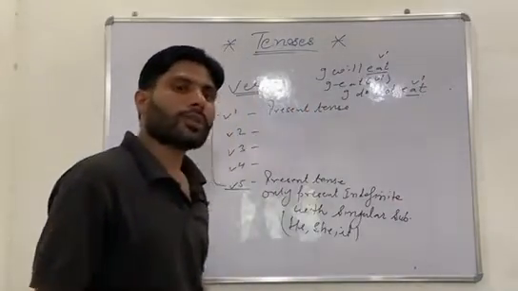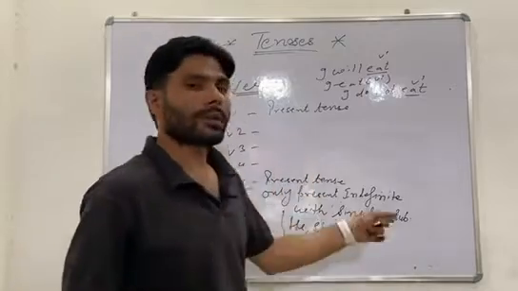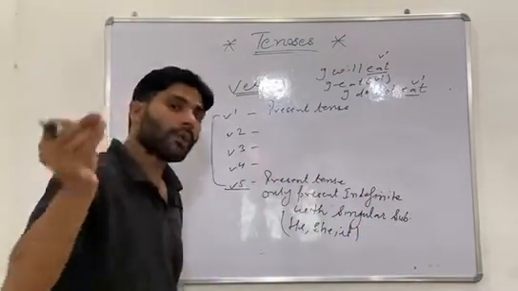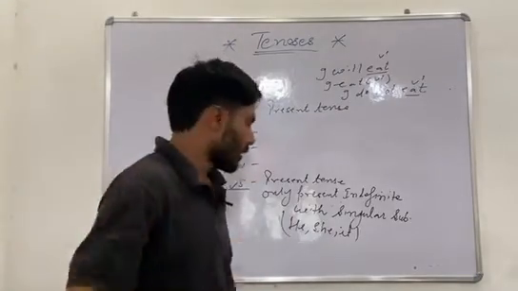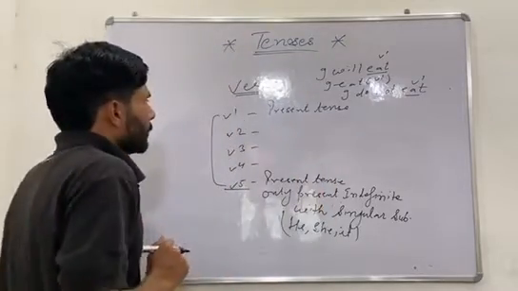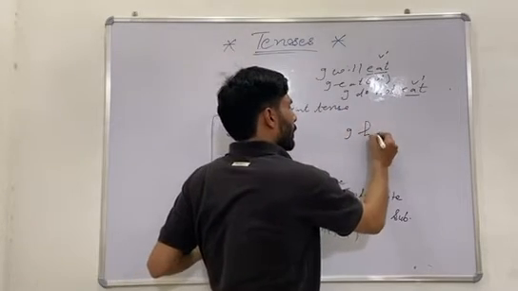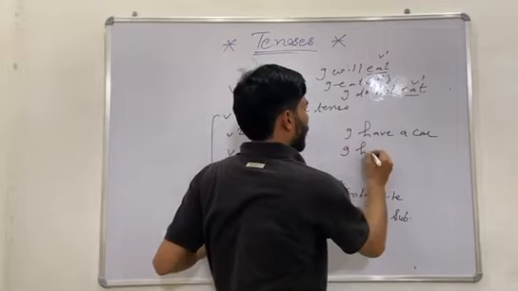So there are various uses of V1 verb, but V5 verb only works and is only used with present indefinite tense, only with singular subjects and with singular pronouns like he, she, it. Remember this one. Suppose I take one sentence: I have a car, and I had a car.